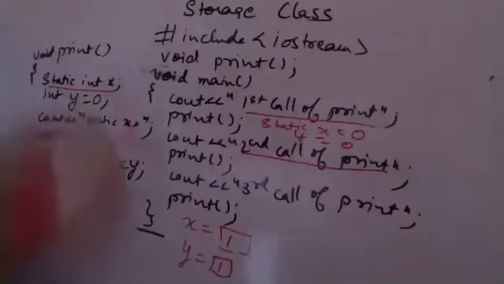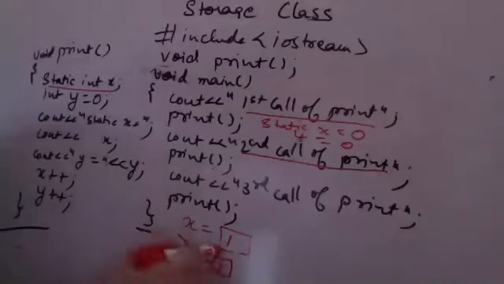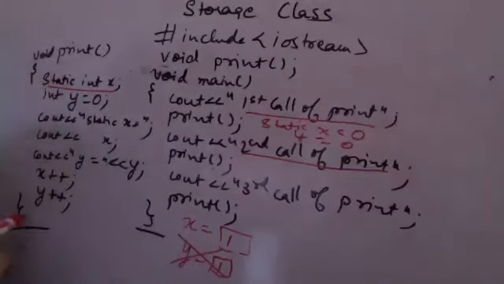But when we returned from the call, the lifetime of y ended. Scope ended, lifetime also ended. Scope means I could not use it outside the function, and since I am returning from the call, the variable's lifetime, which was local to the function, has also ended. So there is no more y available.